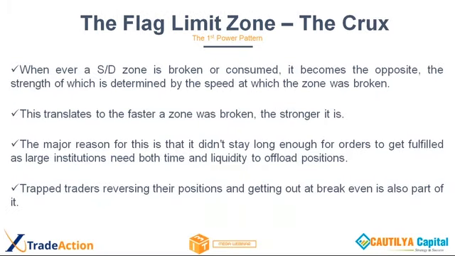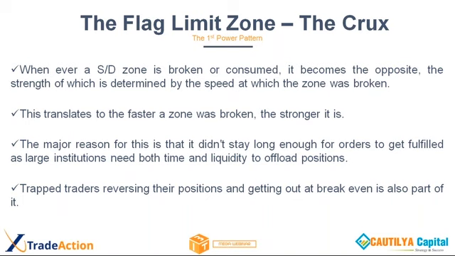So what is the crux of the story? Whenever a supply demand zone is broken or consumed, it becomes the opposite. The strength of which is determined by the speed at which the zone is broken.